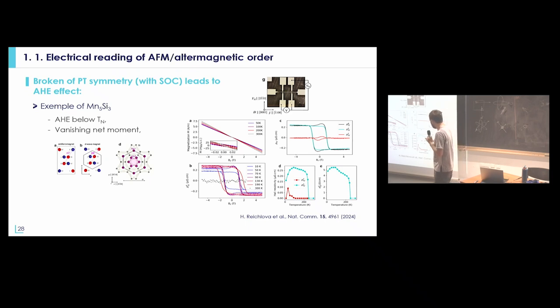And as you can see, it has a really small vanishing moment. You can see maybe a really small opening at zero applied field if you do SQUID magnetometry, while if you do transport measurements, you can detect a relatively large anomalous Hall effect in this material. So that's really a nice way to look at altermagnetic properties.